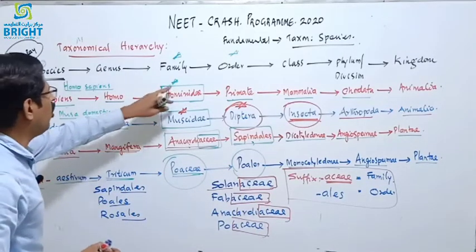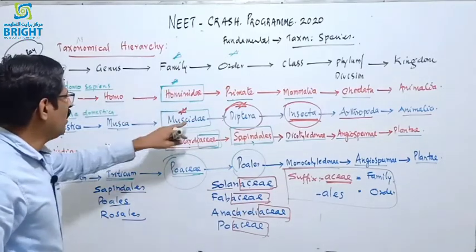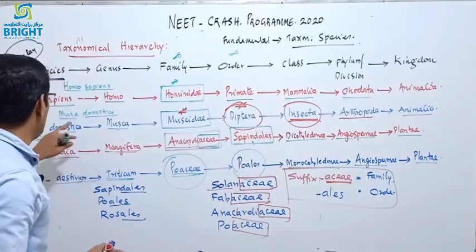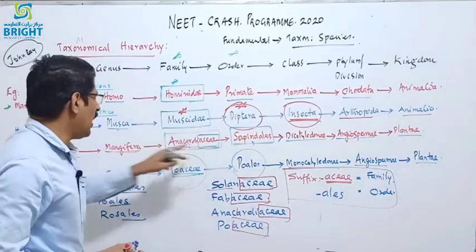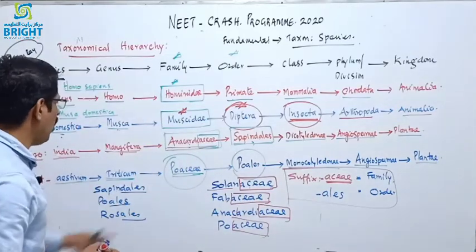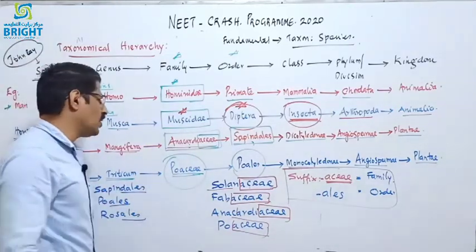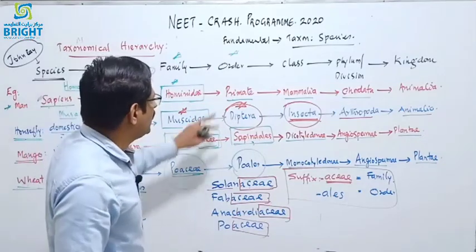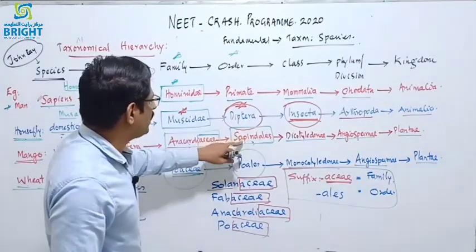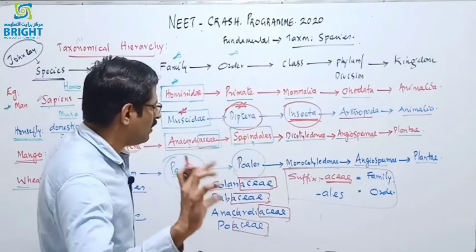Here Hominidae is the family of Homo sapiens. Muscidae is the family of Musca domestica, or housefly. Anacardiaceae is the family of the mango, and Poaceae is the family of wheat and all grass plants. And the orders are Primates, Diptera, Sapindales, and Poales.